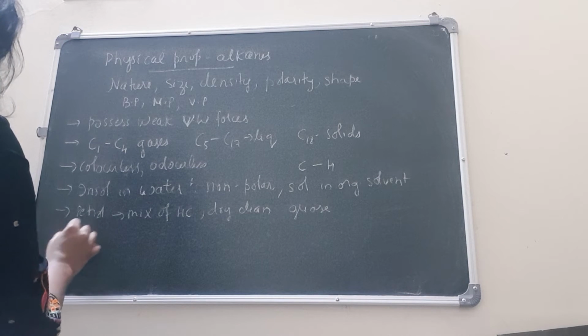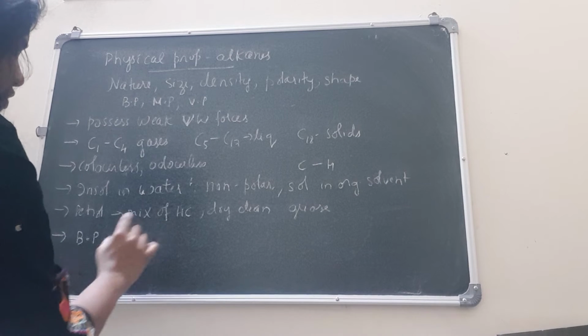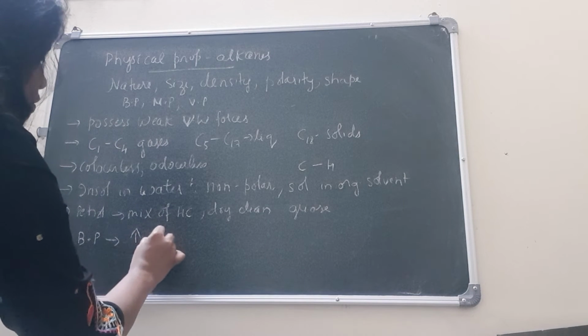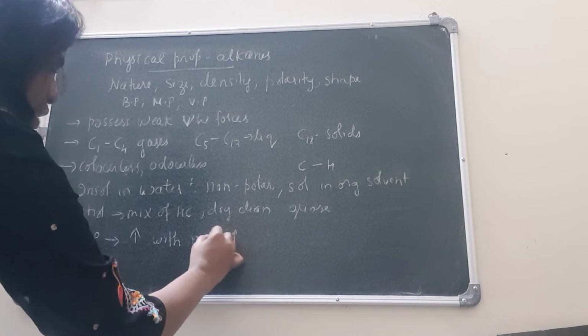And the most important point here is about boiling point. Boiling point is very important, they will ask you questions based on arranging in ascending and descending orders of boiling point. So boiling point increases with increase in mass.